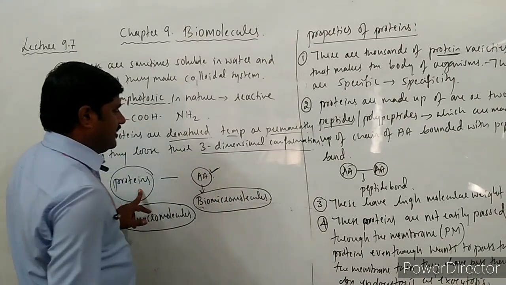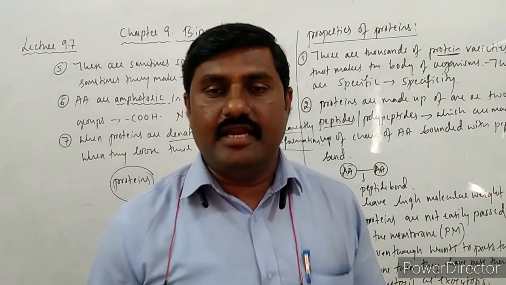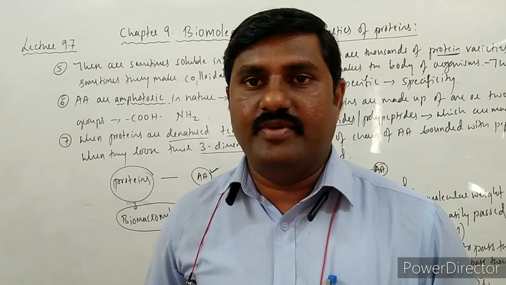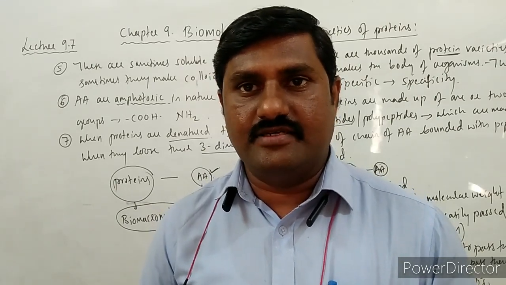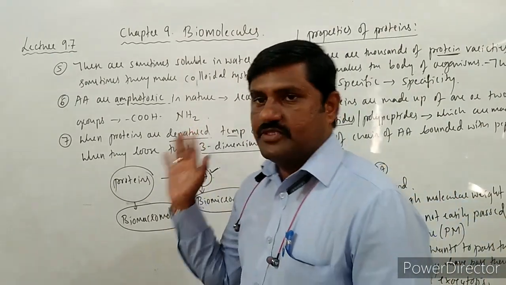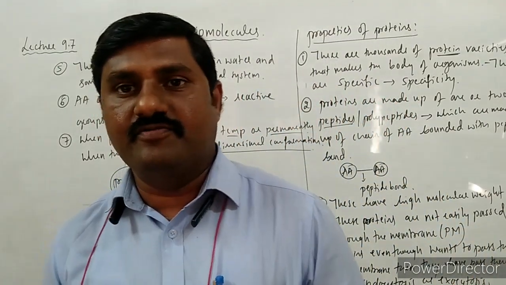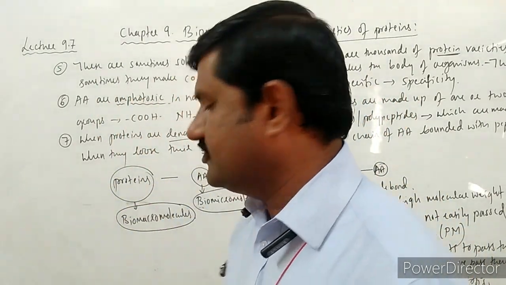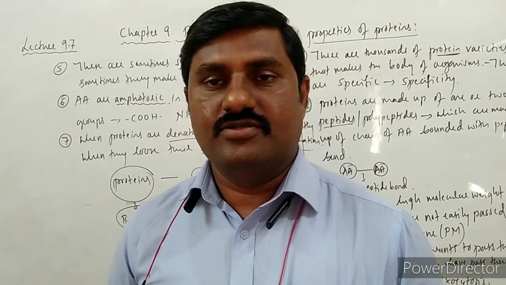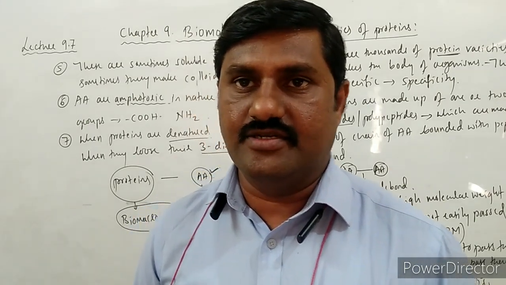What these amino acids are, let us study in the next video. Till now what we saw is the types of RNAs. One type of nucleic acid, that is RNA, we finished in this video, and after that we started with proteins. Proteins are also biomolecules which are made up of biomicromolecules, that is amino acids. And the major properties of these proteins we saw in this video. In the next video we will start with the amino acids. Thank you.